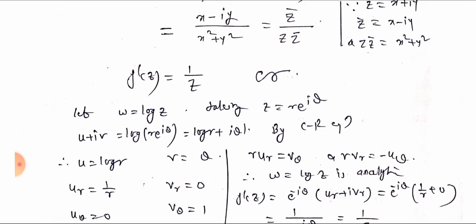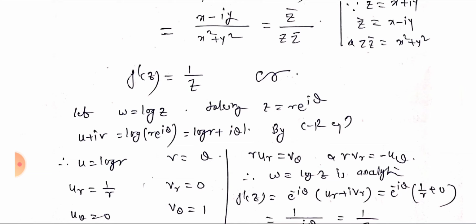Our same example we solve using polar form. Let w equal to log z, taking z equal to r e raised to i theta. So therefore u plus iv equal to log of r e raised to i theta, that is equal to log r plus i theta. So therefore u equal to log r and v equal to theta. So Ur equal to 1 by r, U theta equal to 0, Vr equal to 0, because with respect to r derivative theta becomes constant, and V theta equal to 1.